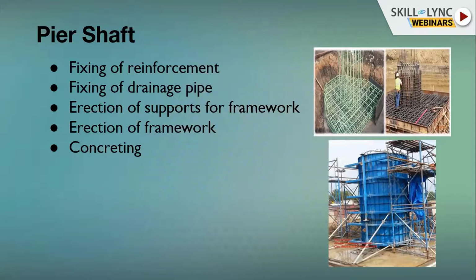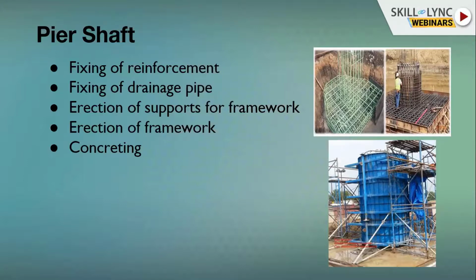Now, the pier shaft. The pier shaft is a kind of substructure which is connecting your foundation to your superstructure. The most important thing which we should keep in mind while fixing a pier shaft is your horizontal reinforcement or link, because the pier shaft is completely based on your horizontal reinforcement. Vertical reinforcement is a supporting reinforcement, and your horizontal reinforcement is a load bearing reinforcement.